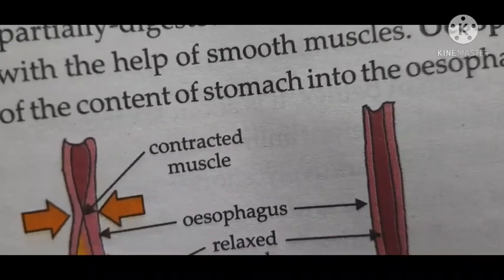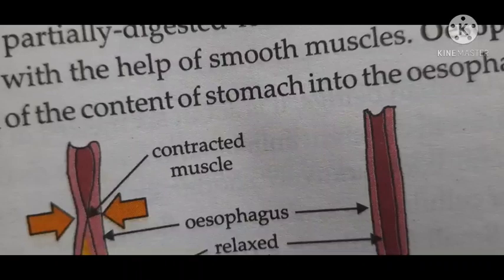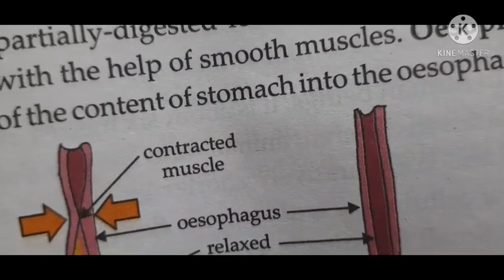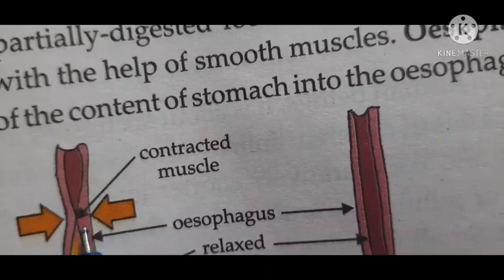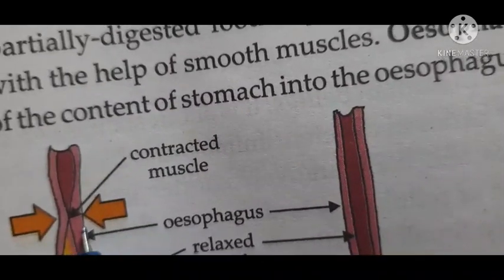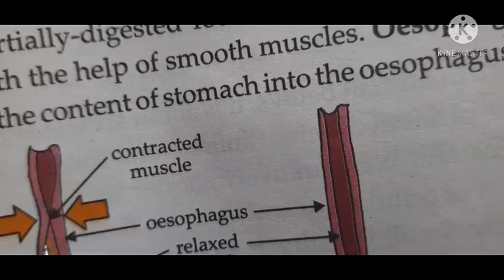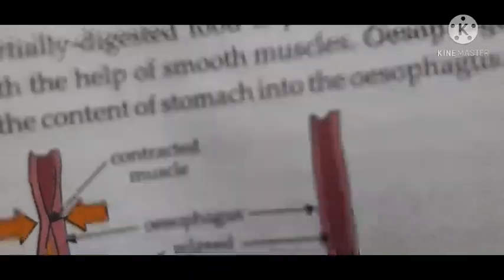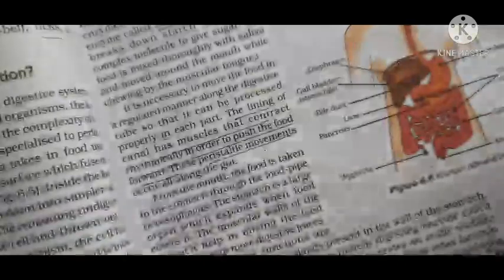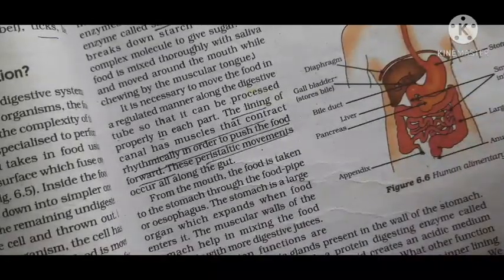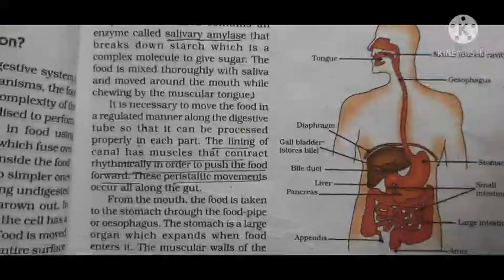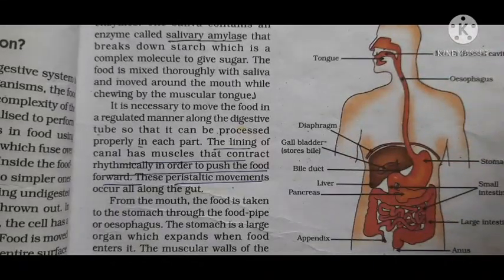And after that, what will happen? These muscles will contract near the food particle, and they will come back to their original shape. Understood? I hope it's clear. And when these muscles contract, again the food is pushed down, and now these muscles will relax. So this is how the food is pushed down by the process called peristalsis. I hope it is clear to everyone now.